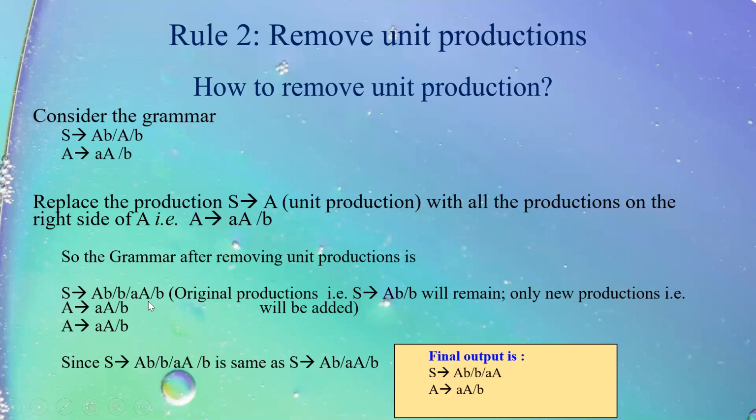Now if I see the first part, since S tends to AB or B or AB or B, B is repeated, S tends to B is repeated.